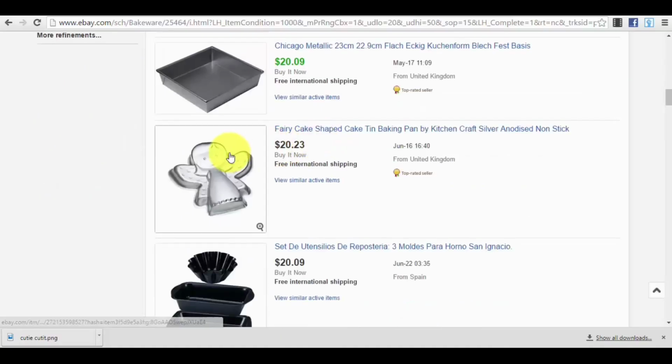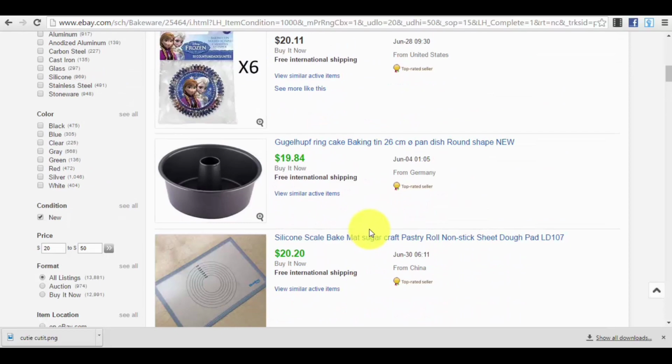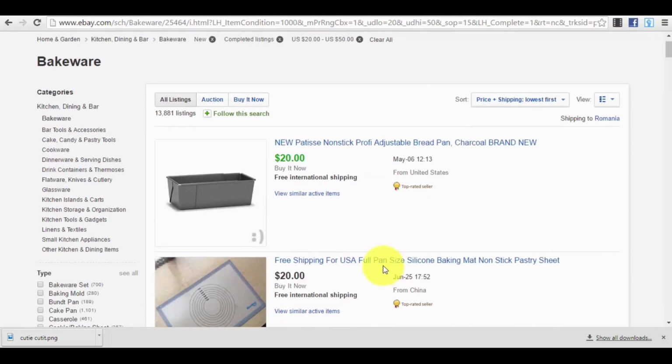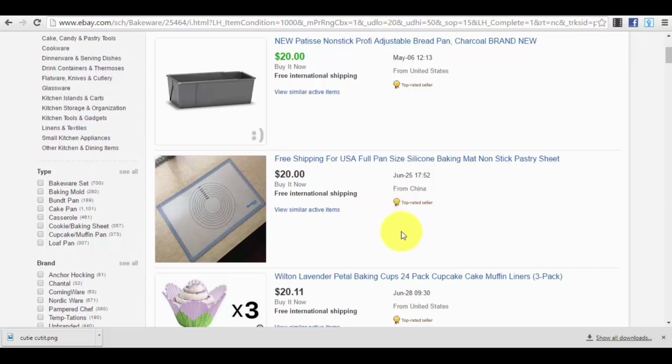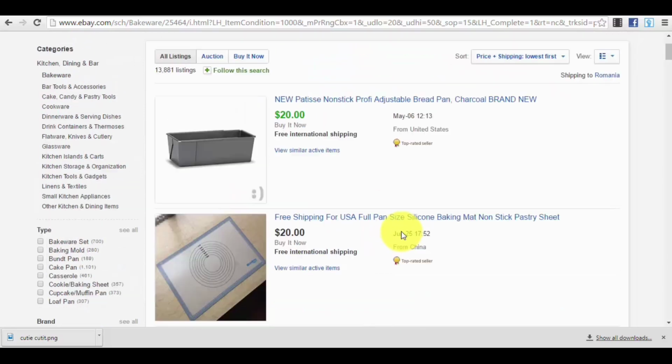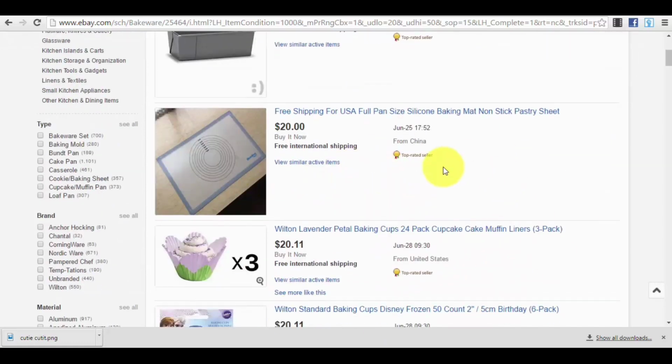So if we go to complete listings, we can see things that actually have been sold. This is very important. We can see things that actually have been sold. So guys, this is how you find good products on eBay that are actually sold. You can see which is the competition on them, and afterwards you can look for them on Amazon or on other online stores or in local stores or wherever you want to source your product, so you can have a very good profit margin.